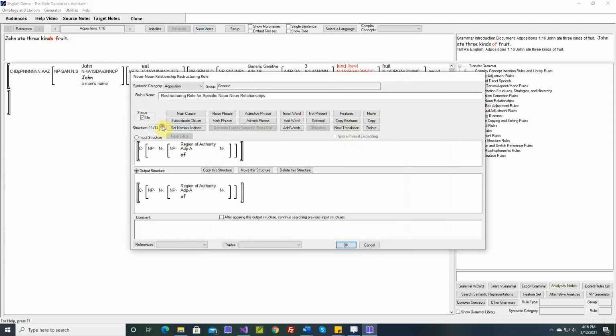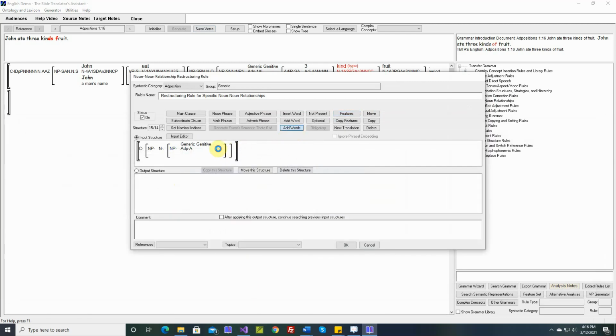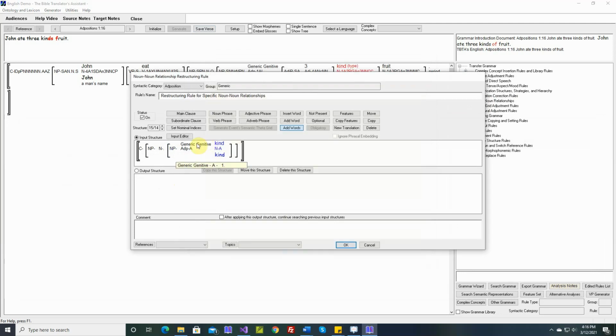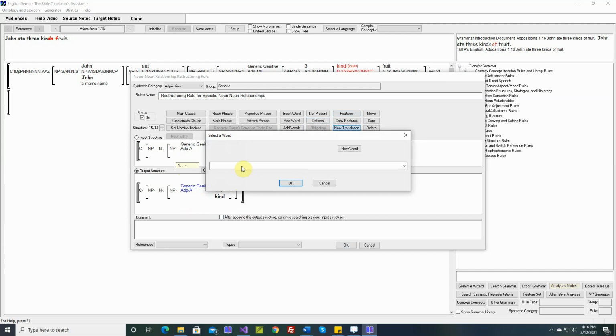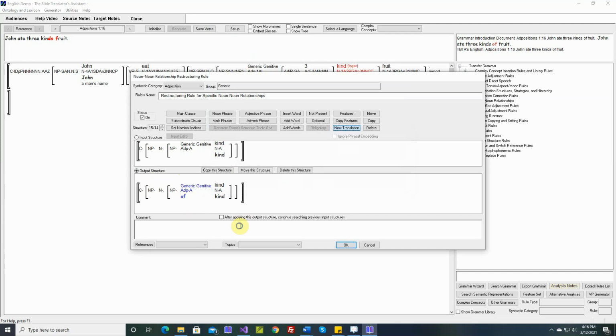Let's add a new structure. Okay, so this is generic genitive. We don't want this anymore. This isn't a Norman genitive. Let's add the word kind here. So this will only apply to a generic genitive with the word kind in here. So when you have that structure, we want a new translation. This should be the word of. And we want this to be 3 kinds of fruit. We want the phrase final of. And I think that will do it.